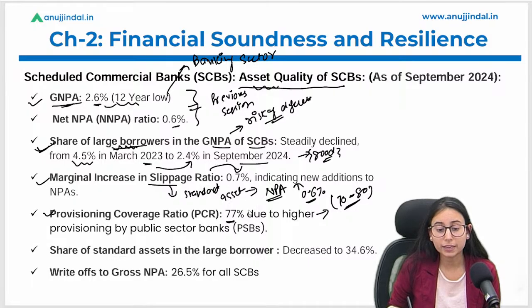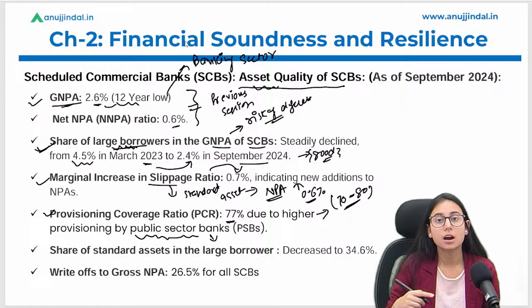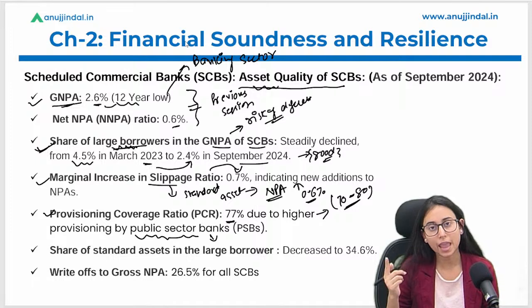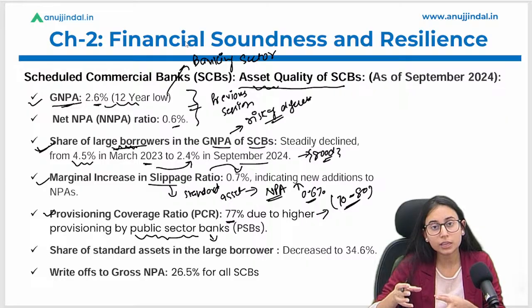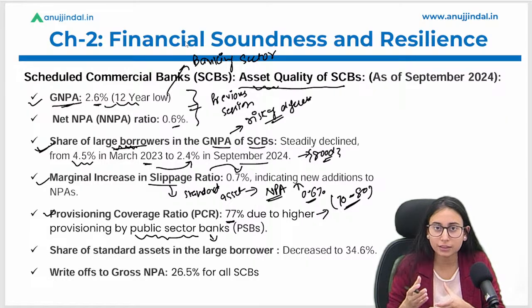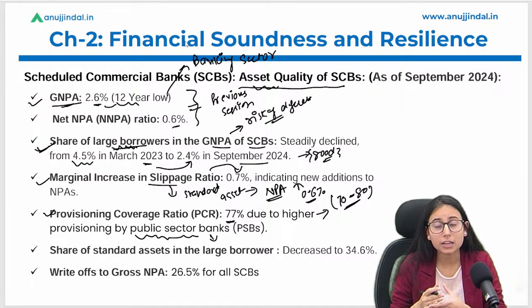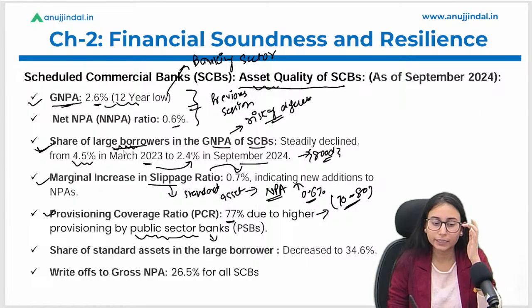And why is there a higher PCR? Because larger provisioning has been done by the PSBs this time. Why? Because there were regulatory requirements by the RBI wherein they asked all the banks to increase their risk weights with regard to loans given to the NBFCs. So what is being discussed here? Whichever banks had given loans to NBFCs, the risk weights regarding those were increased, and that is the reason there has been an increased level of provision by each bank. And this data says that PSBs are the ones that have higher PCR in this case. I hope the data is clear.